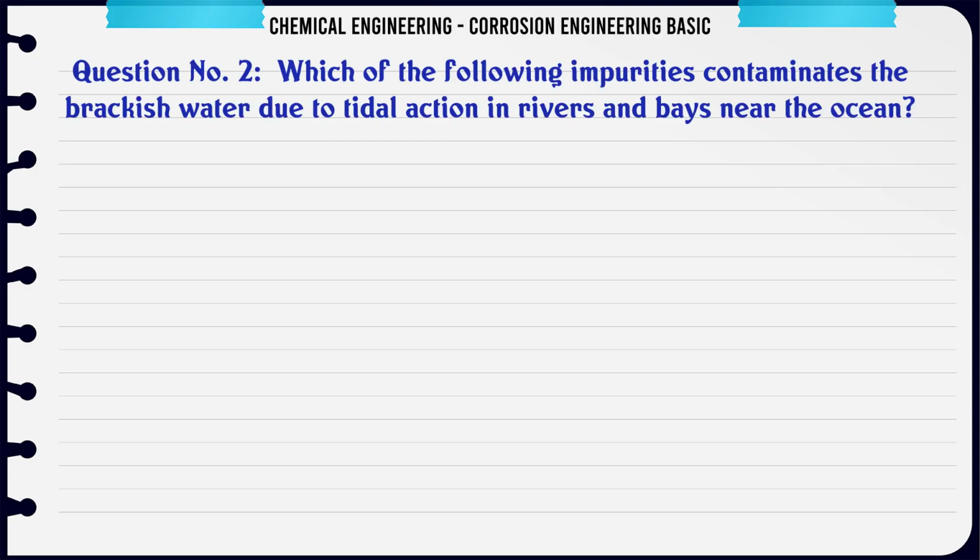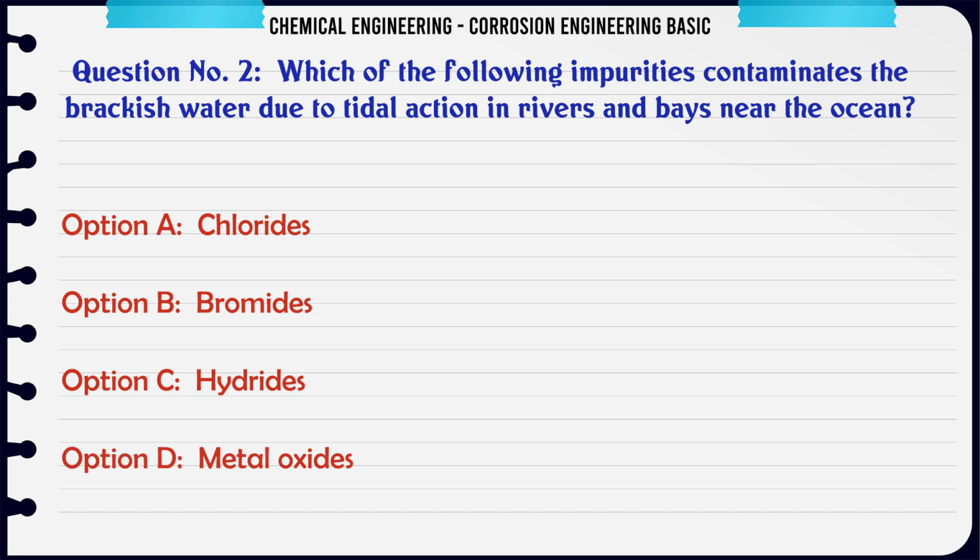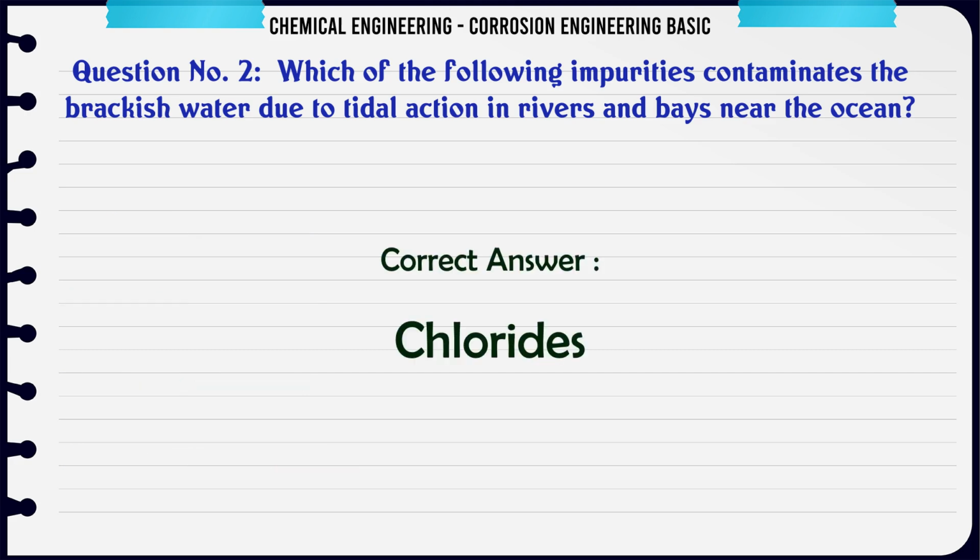Which of the following impurities contaminates the brackish water due to tidal action in rivers and bays near the ocean? A. Chlorides. B. Bromides. C. Hydrides. D. Metal oxides. The correct answer is chlorides.